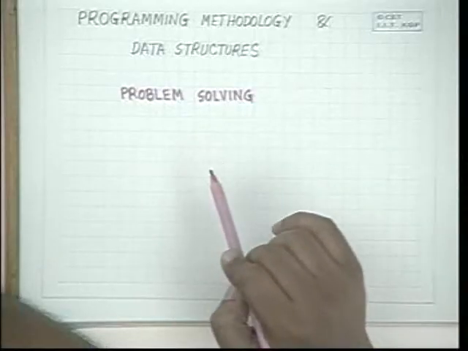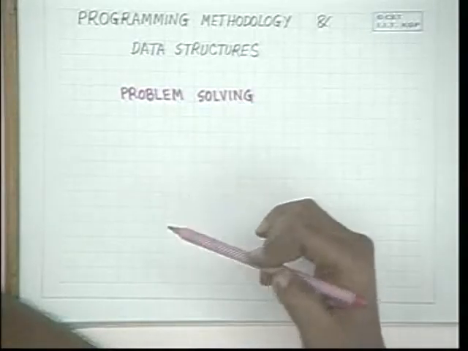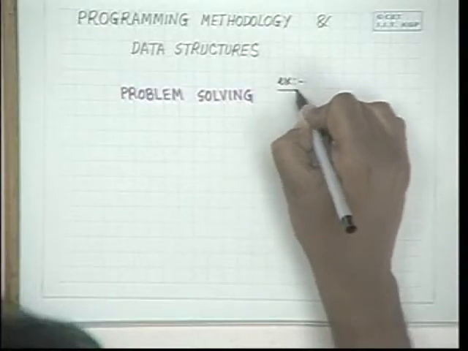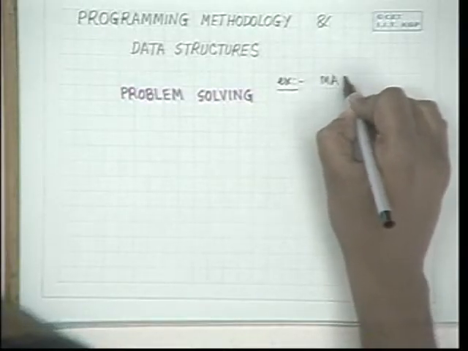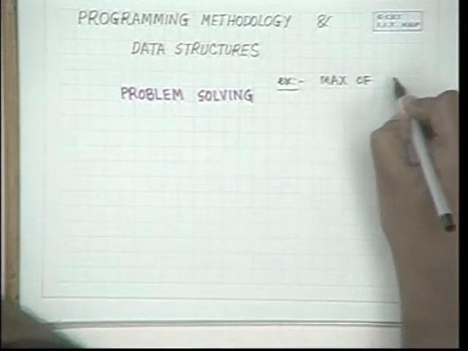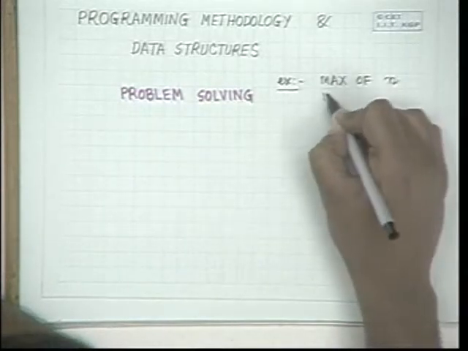While it is difficult to express what automated problem solving is, there are several ways in which we can try and impart this knowledge to others, and that is what I will be trying to do in this whole lecture. Now, let us take an example. As I said before, the example that we will take is maximum of n integers.